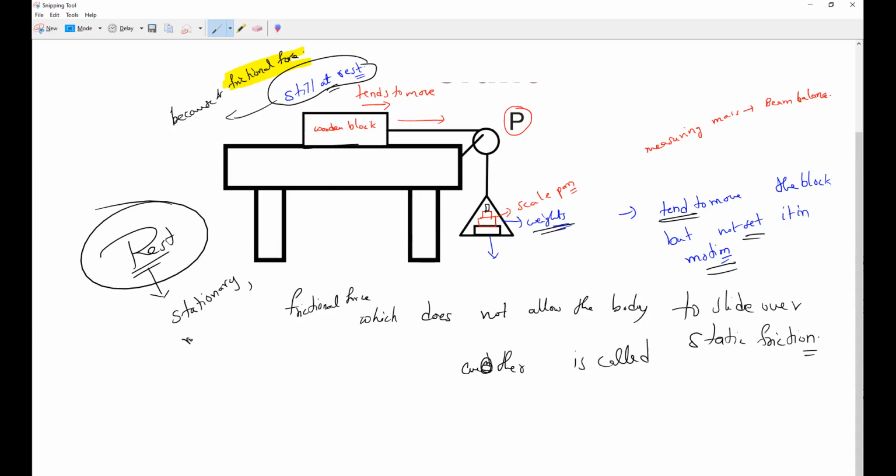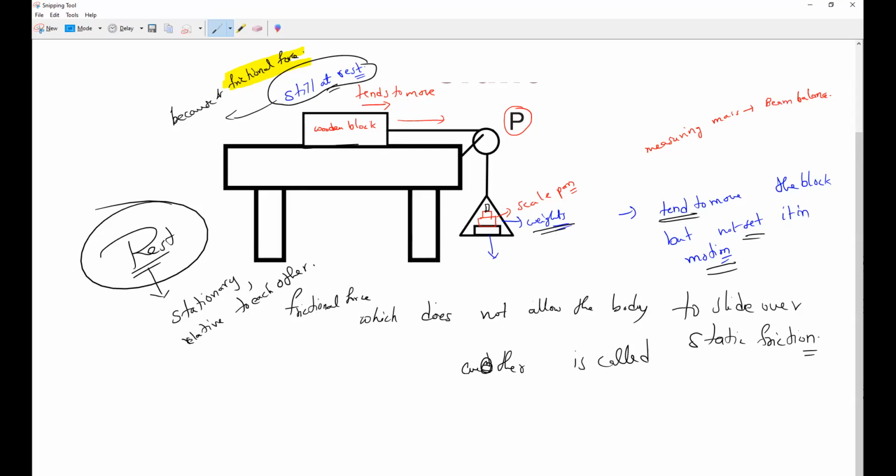It only tends to move, but they do not move. There is a tendency of moving, but they are not moving. That is the force we call frictional force. Everybody clear, guys? That frictional force is called static friction. Clear?